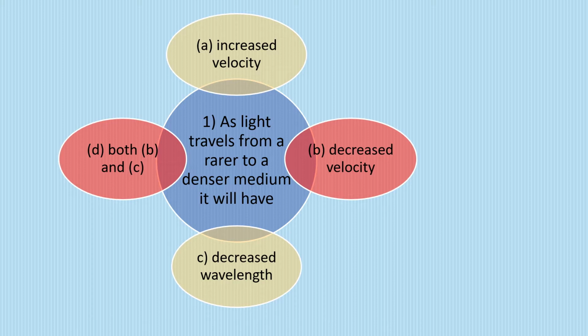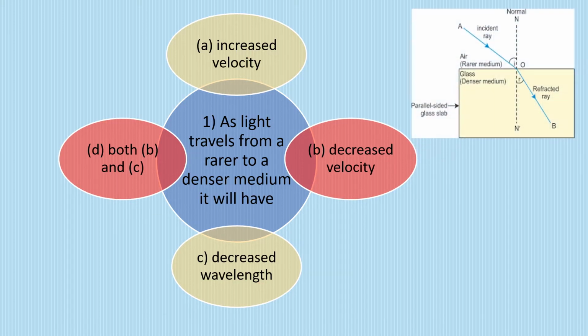Like in this case, we know it is traveling from rarer to denser medium. Now, in which direction do we have to think? There are various ways in which we can think when light travels from a rarer to denser medium. When we look at the options, we'll come to know that they are talking about the velocity and the wavelength of the light. So in that manner, we have to think. Whenever a light travels from a rarer to denser medium, the light ray moves towards the normal. Why does the light ray move towards the normal? Because its speed or velocity decreases in a denser medium.